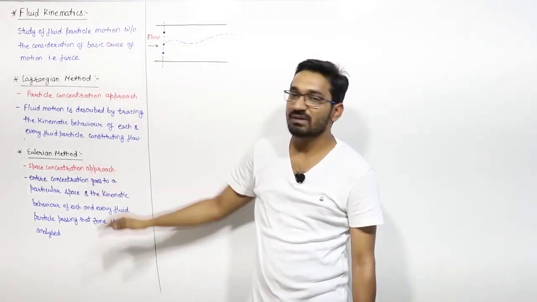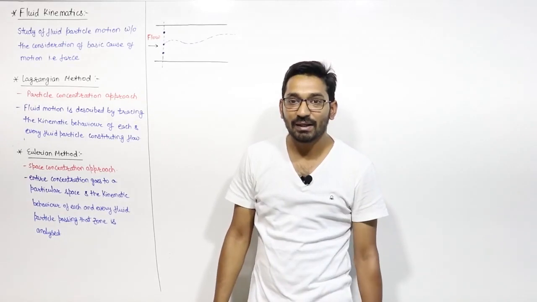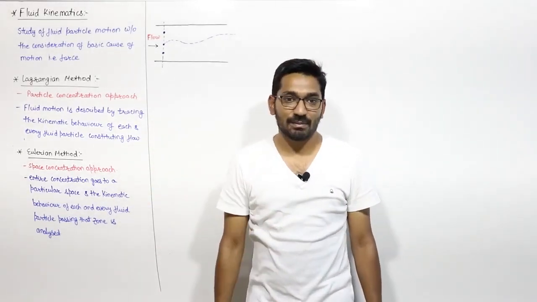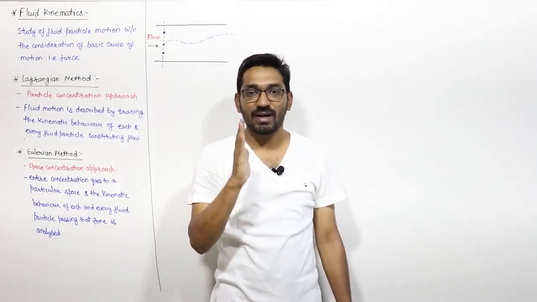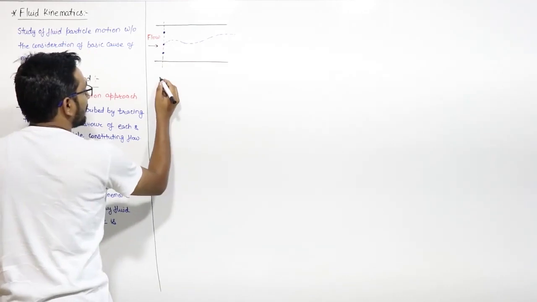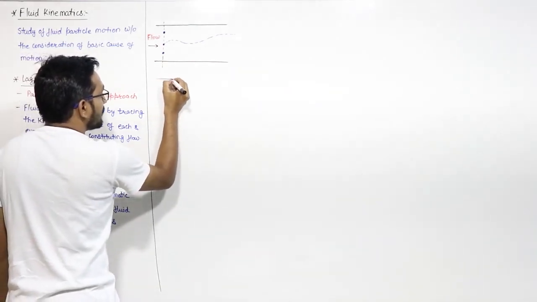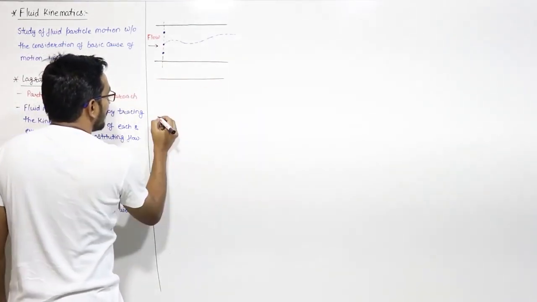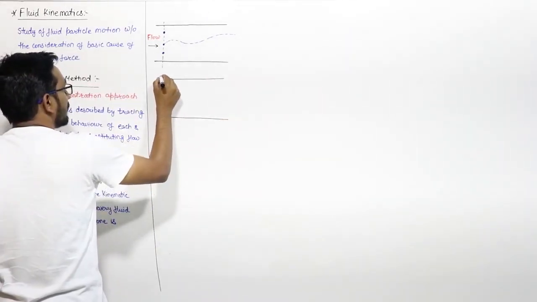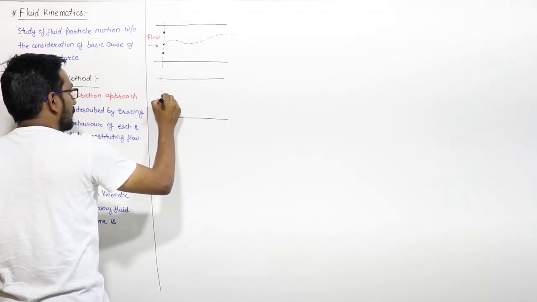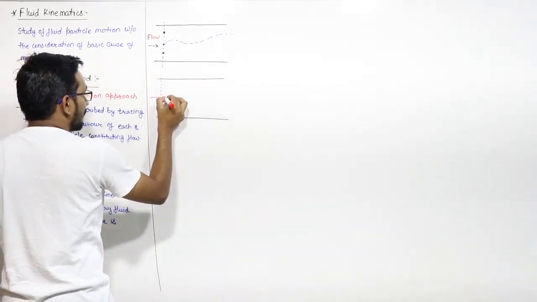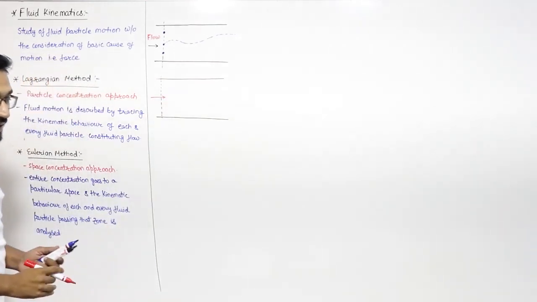To compensate for this, we have another approach, the Eulerian method. The Eulerian approach is a space concentration approach, where our total concentration is on a space. Suppose this is the same pipe in which fluid is flowing, this is the inlet of the flow, and the fluid is flowing in this direction.